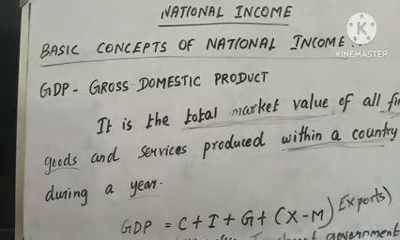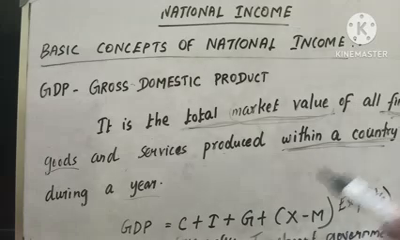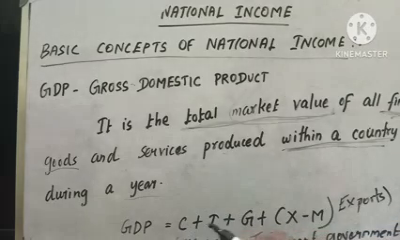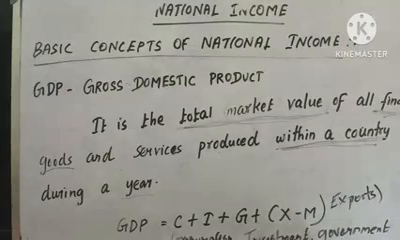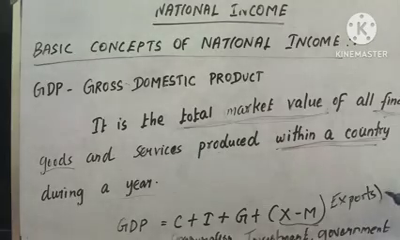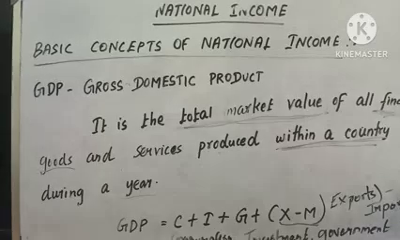For calculating GDP, what should we do? We have to add consumption plus investment plus government purchasing plus exports. X minus M, in the sense exports minus imports. Here we need to deduct imports from exports.